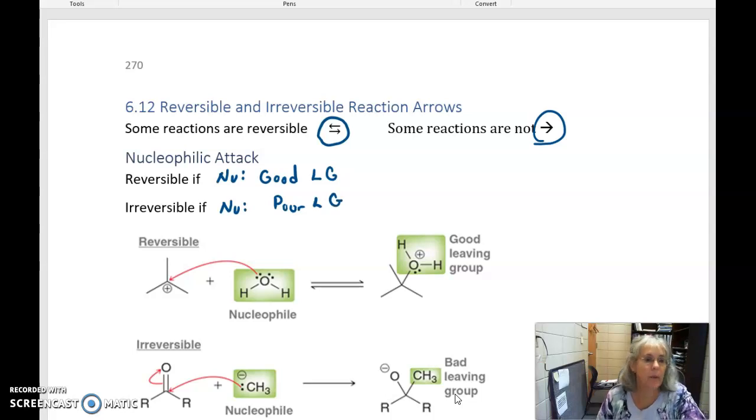So this is our nucleophile. Here are our electrons. They attracted themselves to this electrophile, and they made this bond right here. But this is also a good leaving group. We'll be talking about good leaving groups and bad leaving groups, but this is a good leaving group. And so it can also go in the reverse direction, where these electrons become over here, and so it goes in the backwards direction.